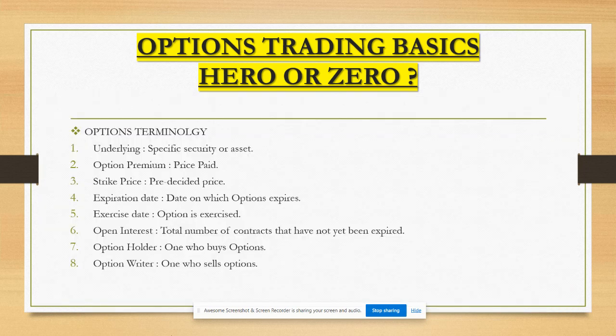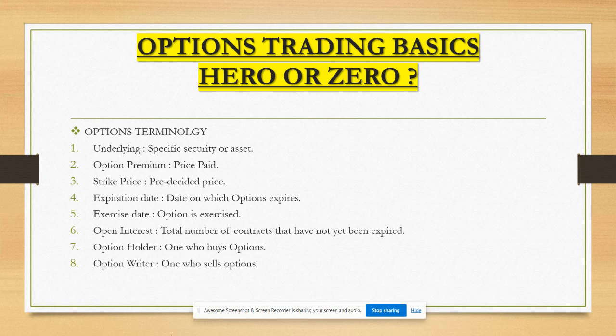Now the options terminology. Underlying is a specific security, stock or asset. Option premium is the price you pay for that strike price. Strike price is the pre-decided price. Expiry date is the date on which the option expires. Exercise date is when the option is exercised. Open interest is the total number of contracts that have not expired. Option holder is the one who buys the option.